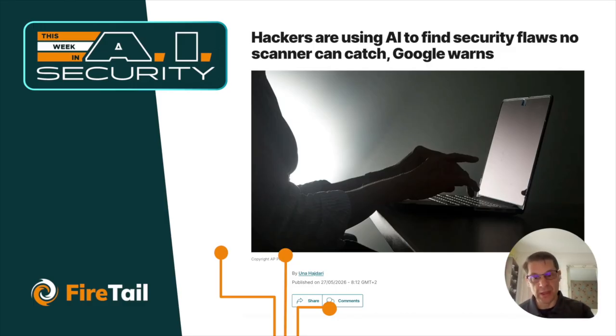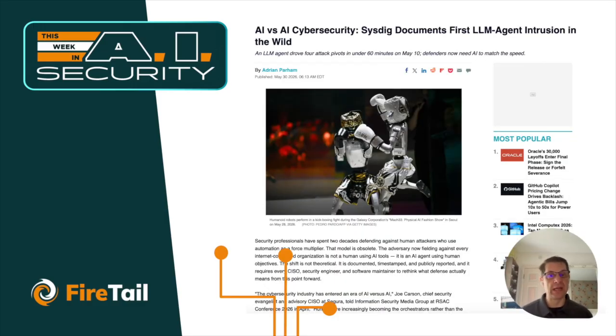All right, moving on to the next story in this same kind of family around threat actors having access to AI and also attacking AI. In this case, we see from Sysdig the first LLM agent intrusion. This is another theme that we have talked about on the show before, that your LLM is part of the target, but also all the infrastructure and application code around this is also targeted.